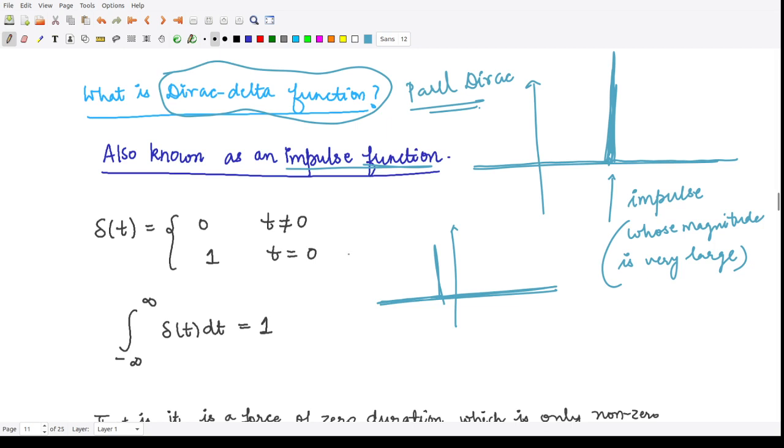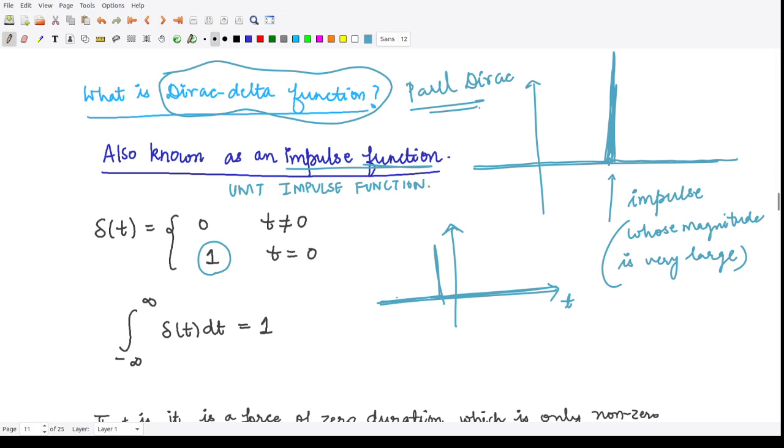Mathematically this is defined as follows. Suppose this is our time axis and this is the given function. Whenever t is equal to 0, the value of the function is equal to 1. We say this is the unit impulse function. Why unit? Because the magnitude of the function here is equal to 1.